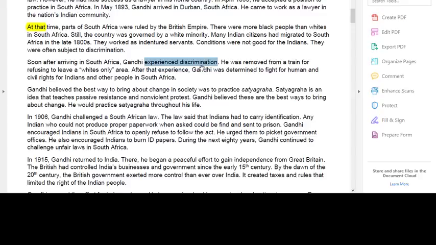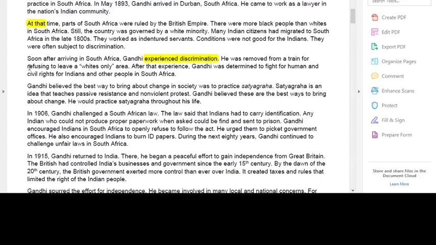So he experienced discrimination. That sounds like something I might have to look at for my question, so I'm going to highlight that. He was removed from a train for refusing to leave the whites-only area. So this is what my question's asking me about, the whites-only area. After that experience, Gandhi was determined to fight for human and civil rights for Indians and other people in South Africa. Okay, so it tells me that after he was in South Africa and after he was removed from a train for refusing to leave the whites-only section, he was determined to fight for human and civil rights. So I've reread my passage.